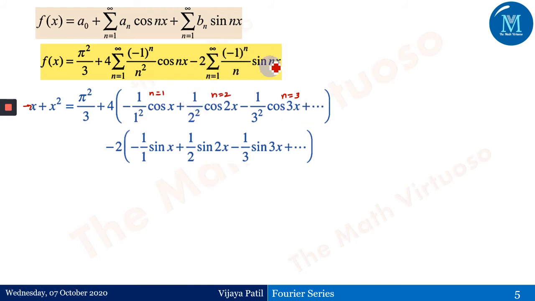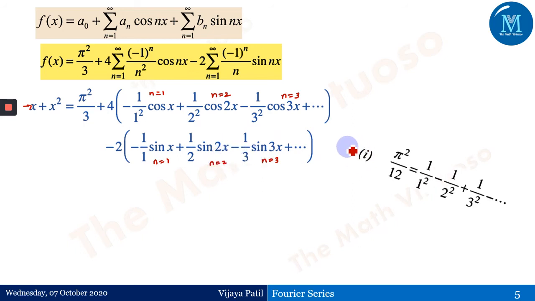Similarly here, we have taken that minus sign out. So n equals 1, minus 1 to the power 1 upon 1 sine of x. Again, this is minus 1 to the power n. Therefore, every odd term becomes minus and every even term becomes plus.